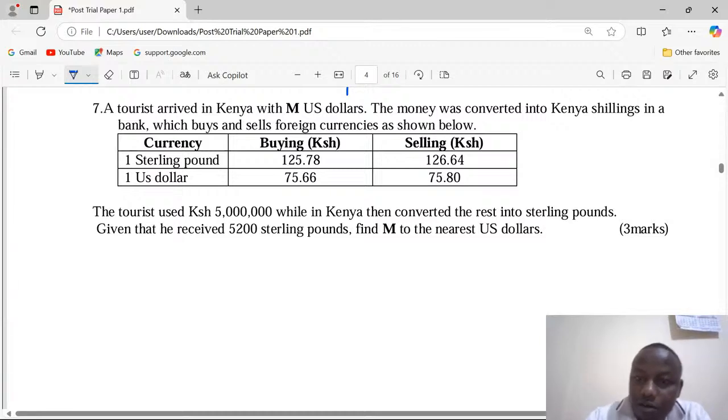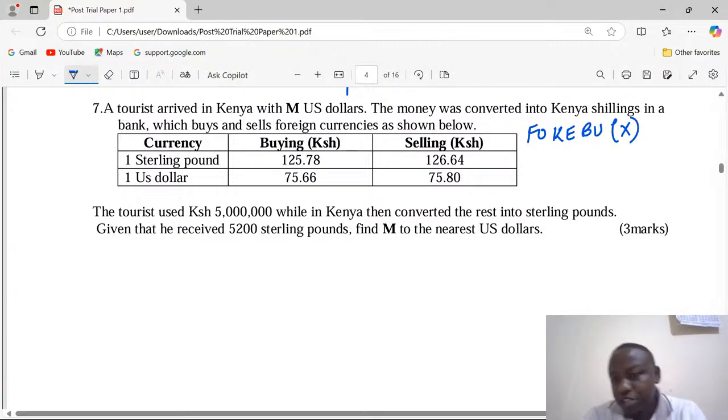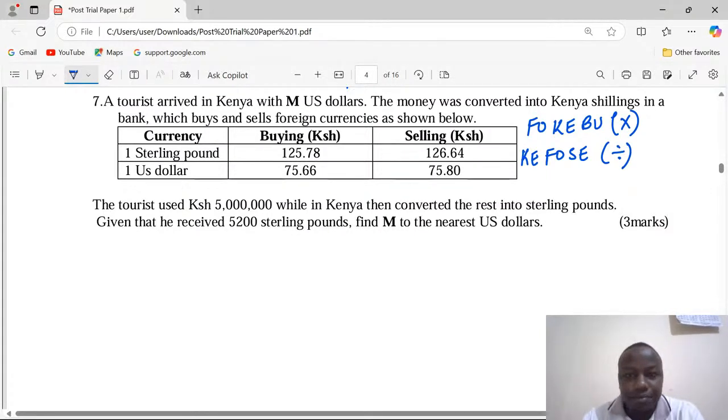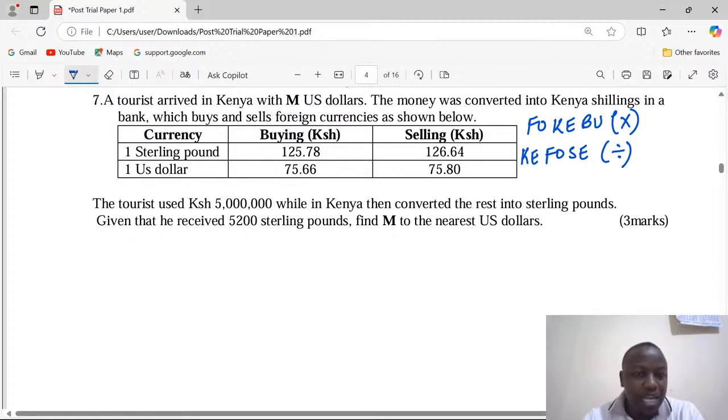We know that converting foreign currency to Kenyan currency, we use the buying column and we multiply. We use the acronym called FEKEBU. Foreign to Kenyan currency, the buying column, whereby we multiply. Then from Kenyan currency to foreign currency, we use the selling column, and in this case we usually divide. So with these two acronyms, we shall play along until we find our value of M.